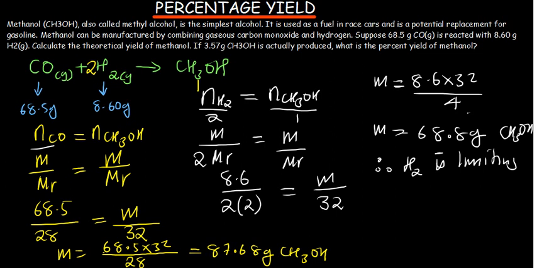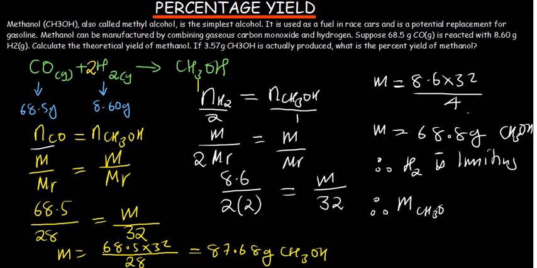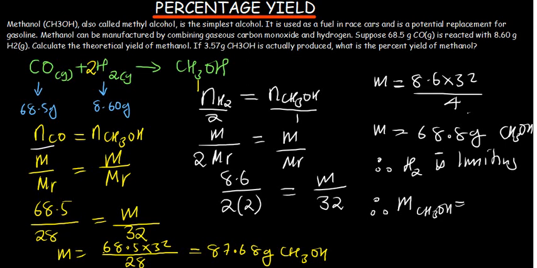Now this question is saying calculate the theoretical yield of methanol. Therefore, the theoretical yield of methanol, that is the mass of methanol CH3OH, is going to be the smaller mass, which is 68.8 grams.